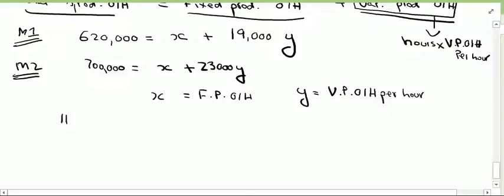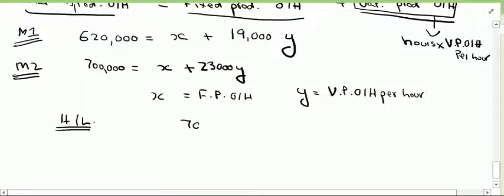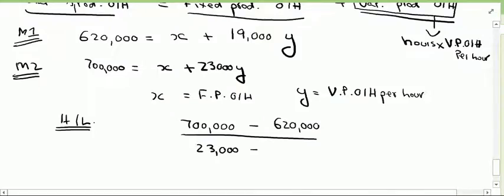Now if I apply the high-low method approach, which I am assuming you have basic knowledge about, we simply take the difference of amounts in both of these months, which is 700,000 minus 620,000, and divide it by the difference in hours, which is 23,000 less 19,000. This will give us 20 per hour, which will be our variable production overheads per hour.